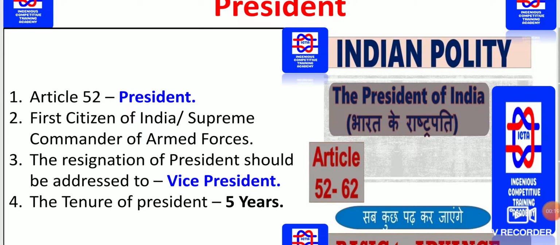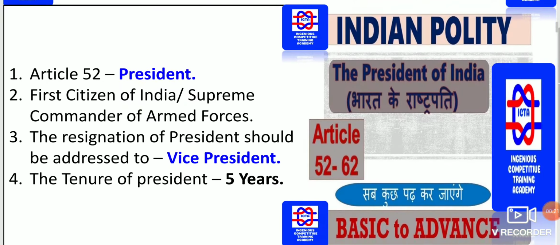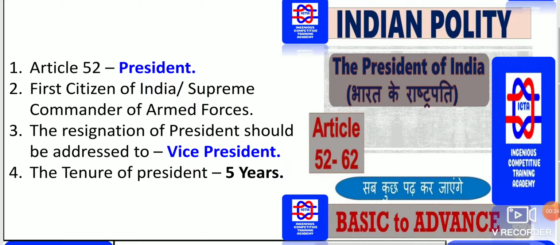So, initially, we have Article 52, which has been given in the Indian Constitution, which states that the President of India will be the first citizen of India. He is also known as the Supreme Commander of the Armed Forces. Whenever the President wants to resign, the resignation letter has to be forwarded to whom? That has to be addressed to the Vice President of India. It means the next superior, the next one to take over, that is the Vice President.